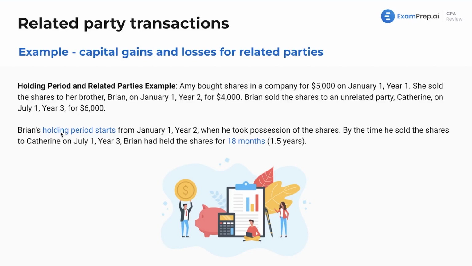Now, specifically dealing with the holding period here, Brian's holding period starts from January 1st, year 2, when he took possession of the shares. He doesn't get to take any of Amy's time with the shares. So as such, this is going to affect short-term and long-term capital gains and losses, all that good stuff. By the time he sold the shares, he had held the shares for 18 months, 1.5 years, which sounds good. He's well over a year at that point, so he gets the long-term benefit. However, sometimes that might hurt him, and he would not have had long-term, he would have had short-term.